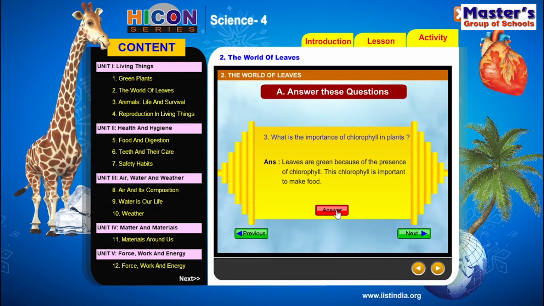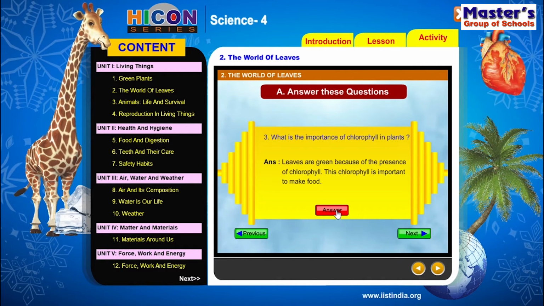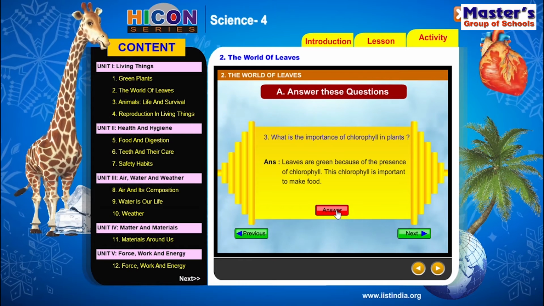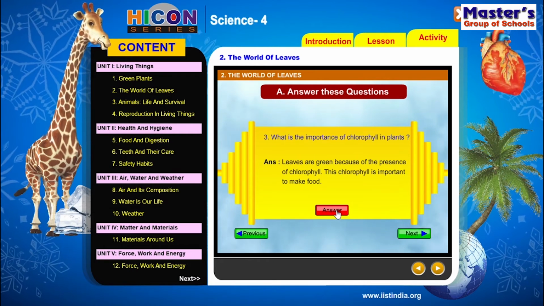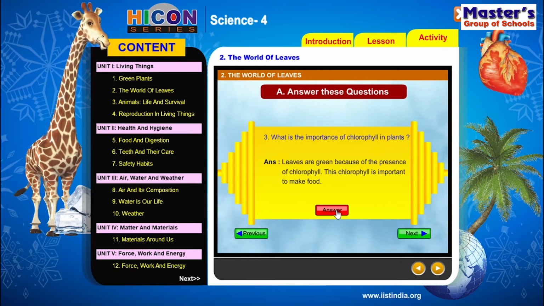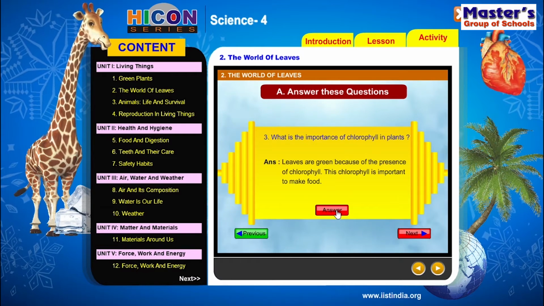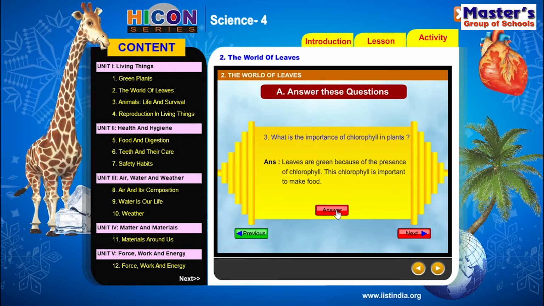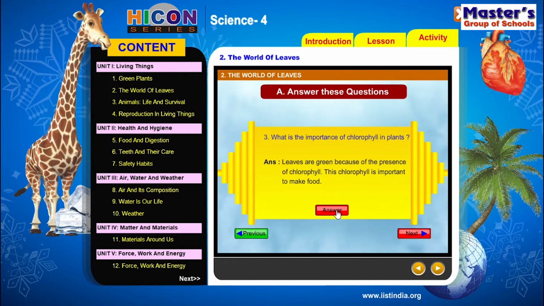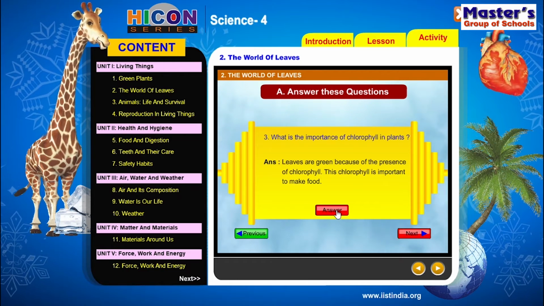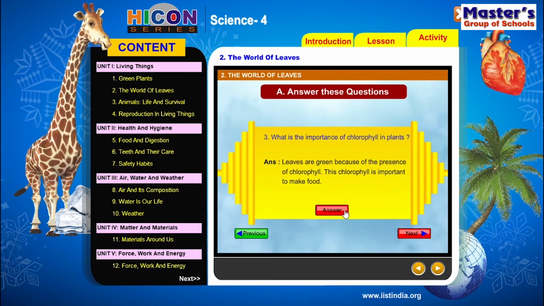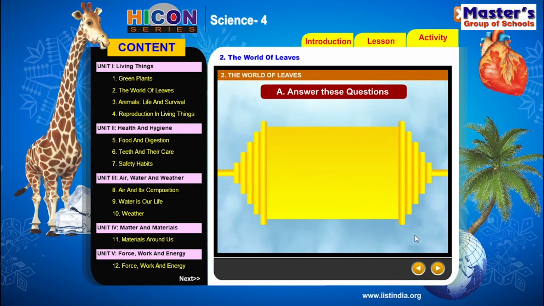Chlorophyll helps the leaves make food. So this is the importance of chlorophyll in plants. Those leaves which have chlorophyll can prepare their food, and those leaves which do not have chlorophyll cannot prepare their food. So note down these question answers in your notebook. So, next question.